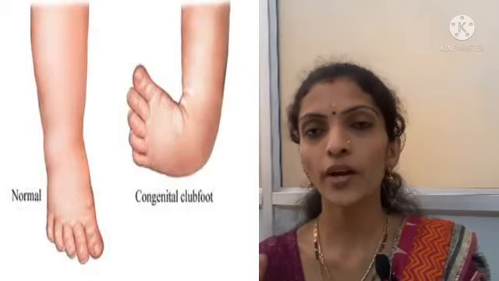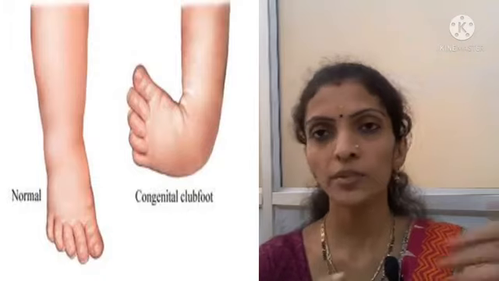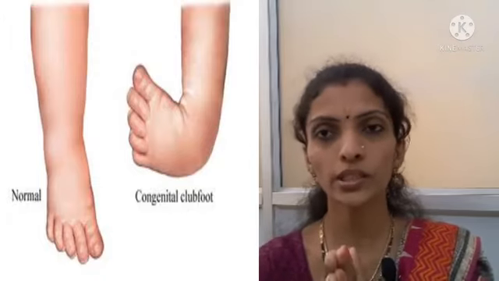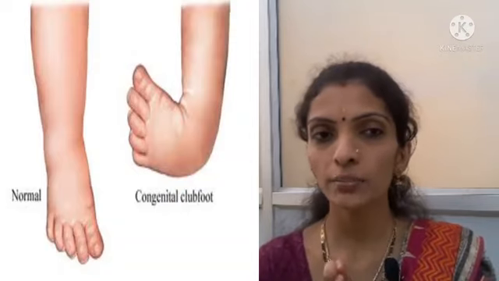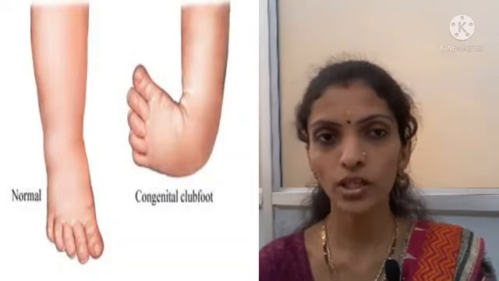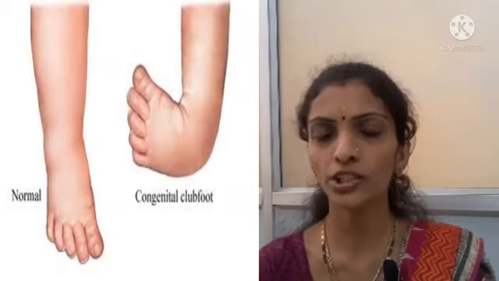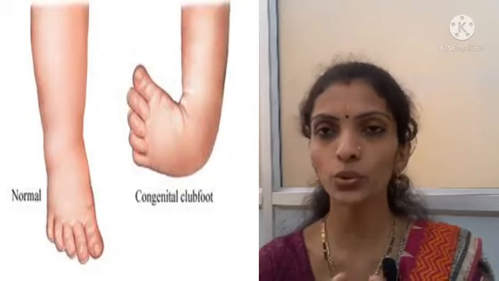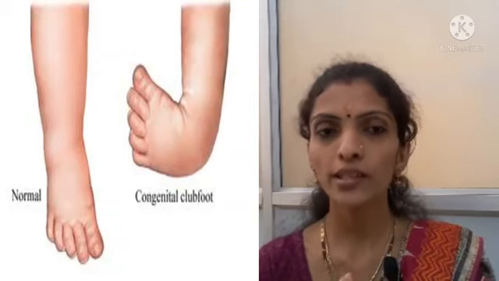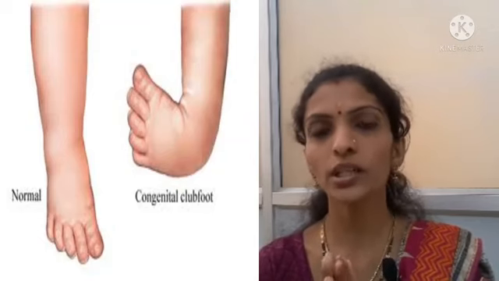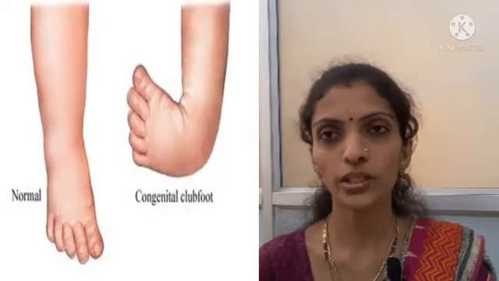Here we can divide congenital talipes equinovarus. Congenital means, as we know, caused through genetic or chromosomal factors. Talipes is club foot, and equinus means dorsiflexion of the foot is prevented due to fixation in plantar flexion, and varus means the foot is inverted and adducted at the mid-tarsal joint.